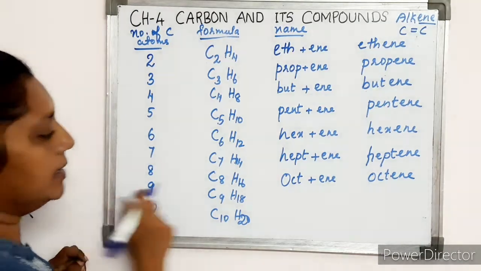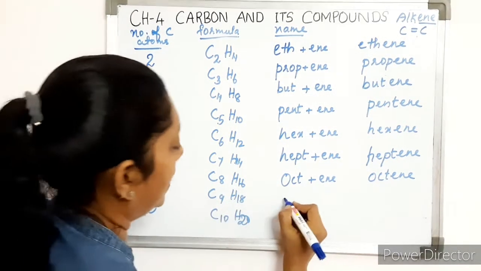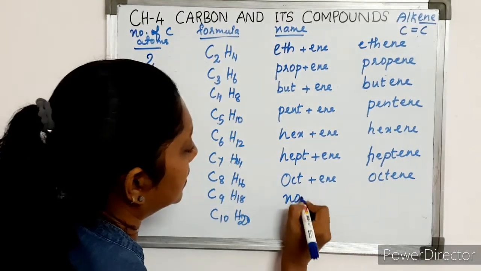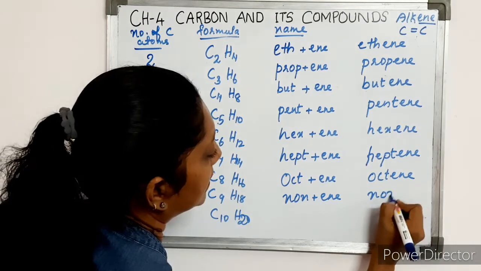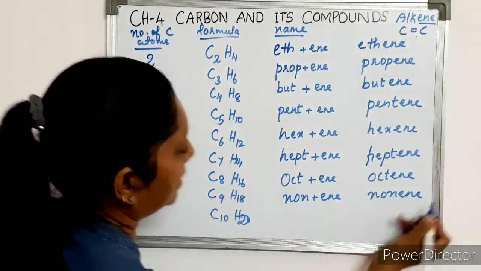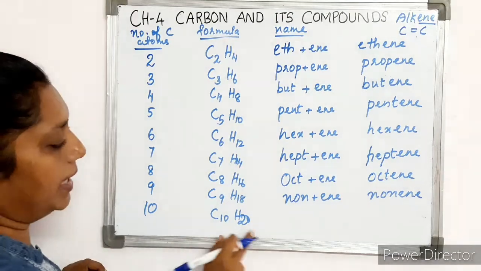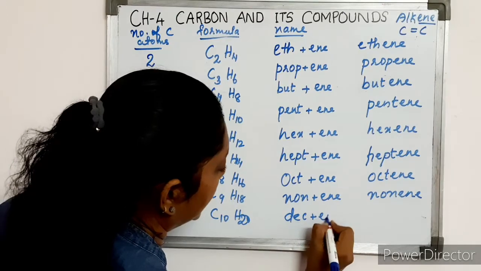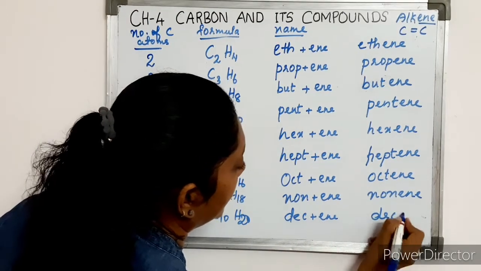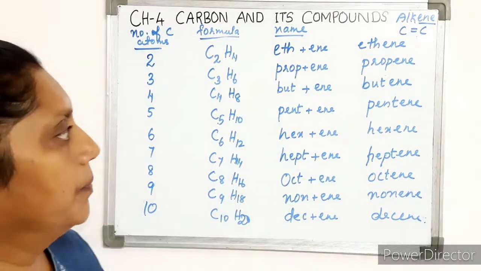And if it is 9, C9H18 is the formula, and we are going to write non plus ene, nonene. Okay. Next is 10 carbon atoms. C10H20, and it is dec plus ene, decene. Okay, these are the names of alkenes.